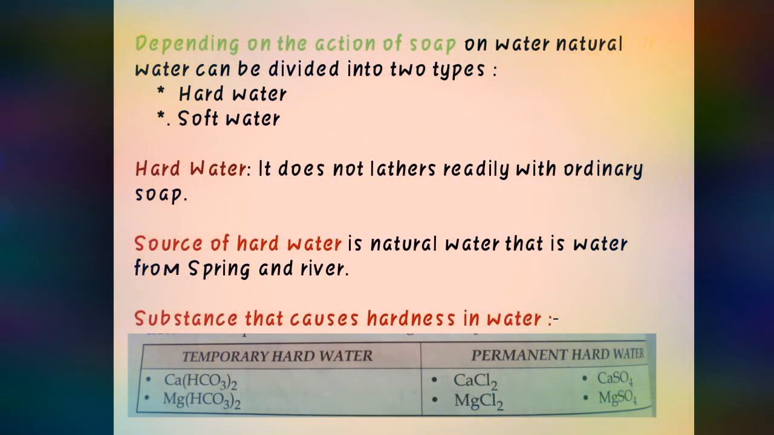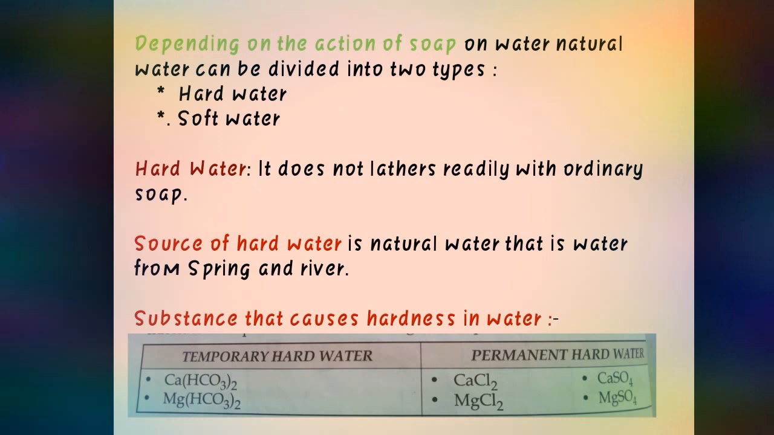Then, depending upon the action of soap. Just before this we have seen the substances on the basis of water of crystallization and crystals. Now here we will study the types of water. Depending upon the action of soap, that means whenever we react soap with water, on the basis of this the water is divided into two types. One is hard water, the second one is soft water.